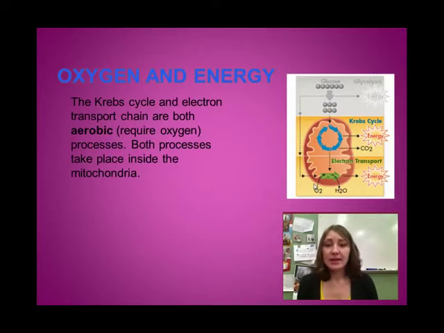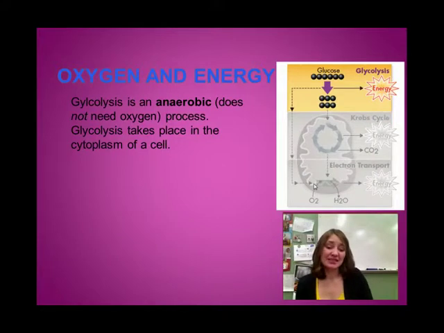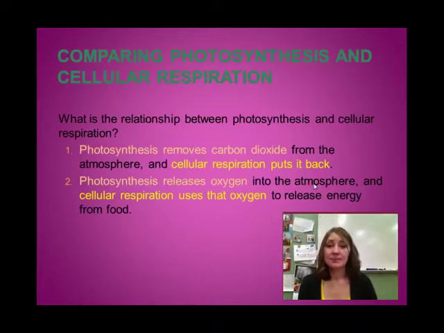The Krebs cycle and electron transport chain are considered aerobic, which means they need oxygen to happen. Both of these will take place inside the mitochondria. Glycolysis, however, is anaerobic, so it doesn't need oxygen to occur. And glycolysis doesn't happen in the mitochondria, it takes place in the cytoplasm.